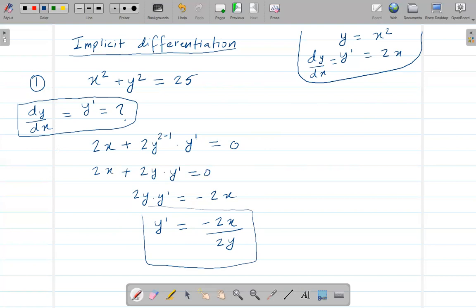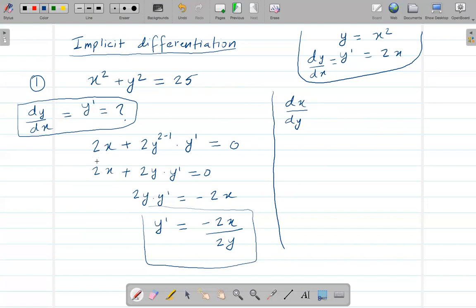Okay, but instead of finding dy over dx, what if I ask you to find dx over dy? Okay, so if I'm finding the derivative of y in terms of x, I just take the derivative of the x variable, something like this, right?